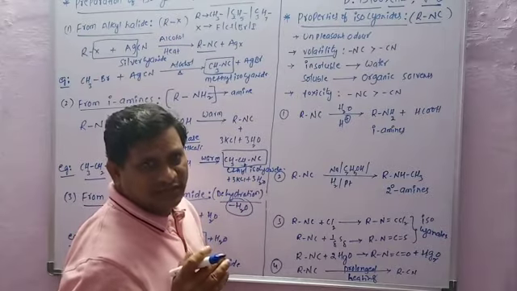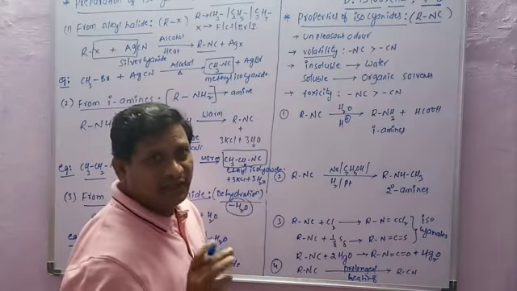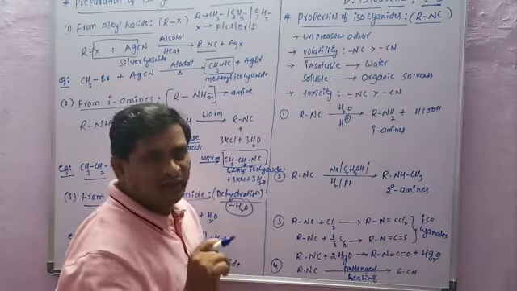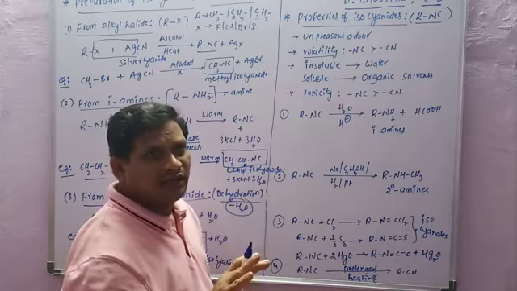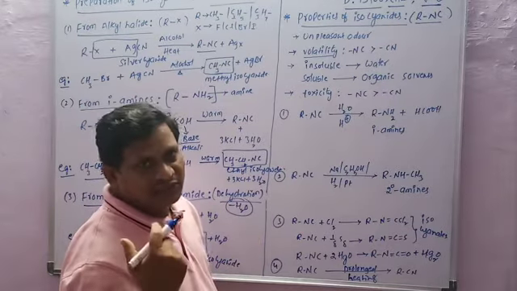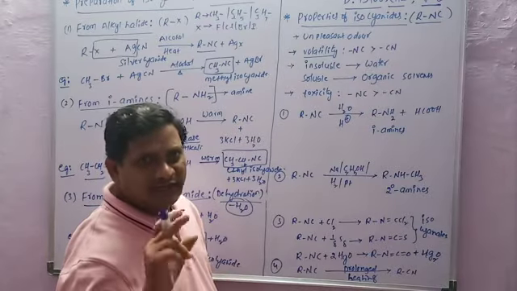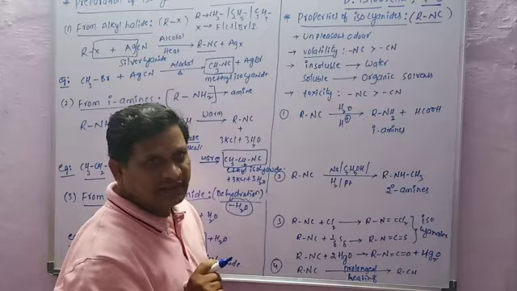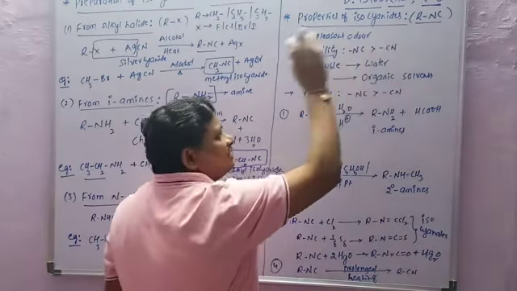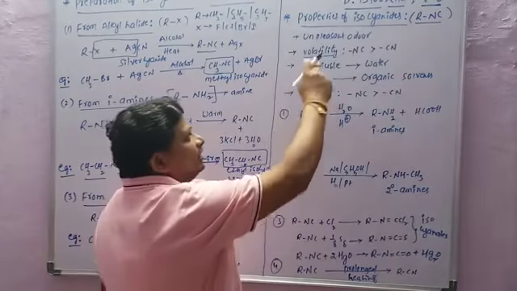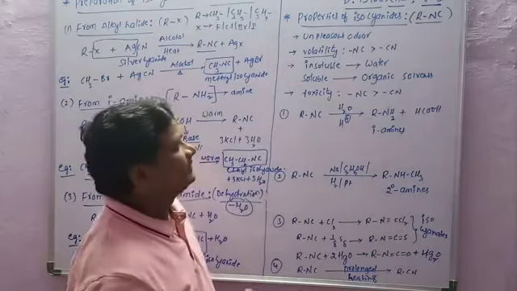Volatility means the substance or compound is converted into vapors on strong heating. If the compound is not converted into vapor on strong heating, it is of non-volatile nature. Now the comparison of volatility between cyanides and isocyanides: the volatility of isocyanides is greater than that of cyanides.